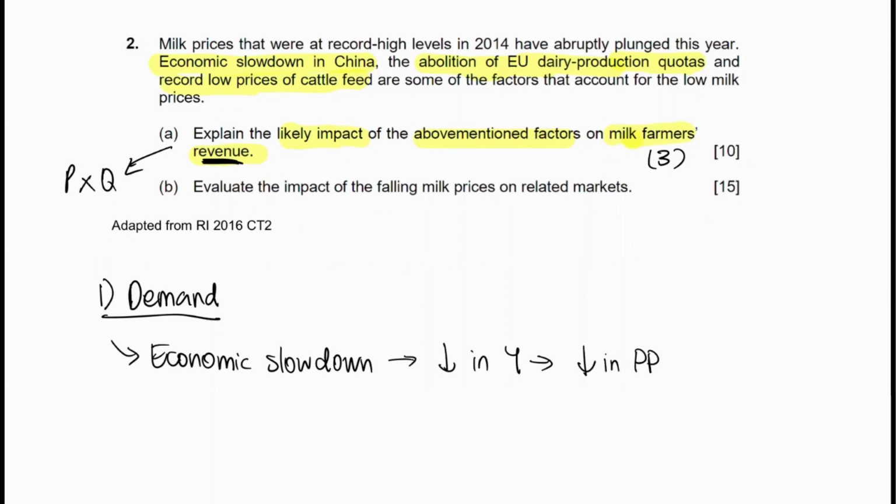When there's a drop in purchasing power, assuming milk is a normal good, more of a necessity, then as incomes fall, your purchasing power will fall, and consumers are less willing and able to purchase milk.